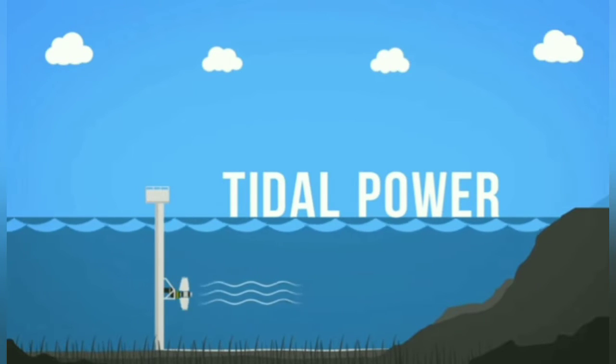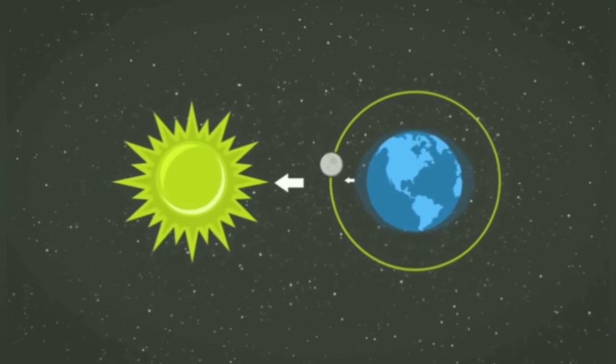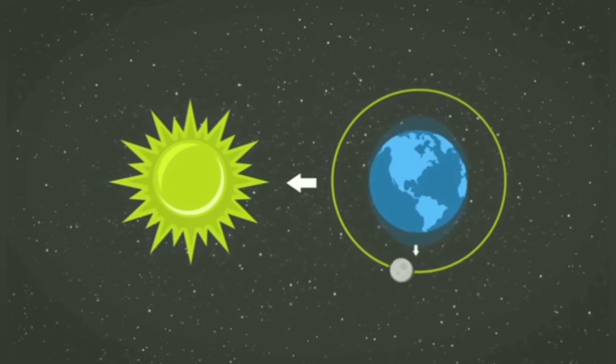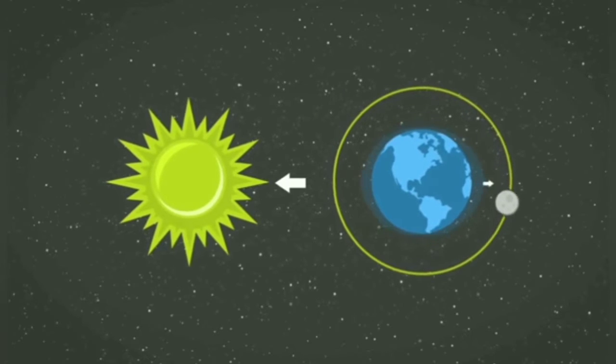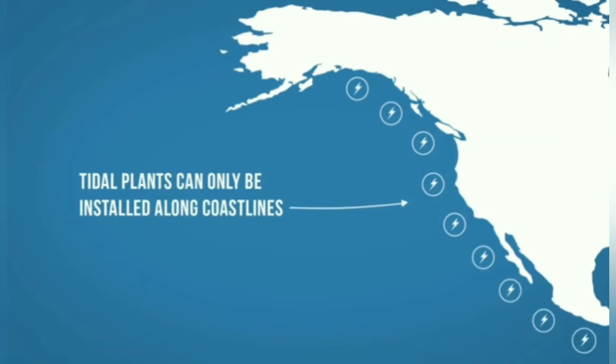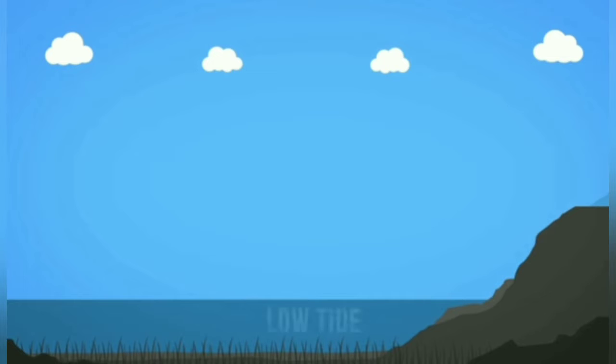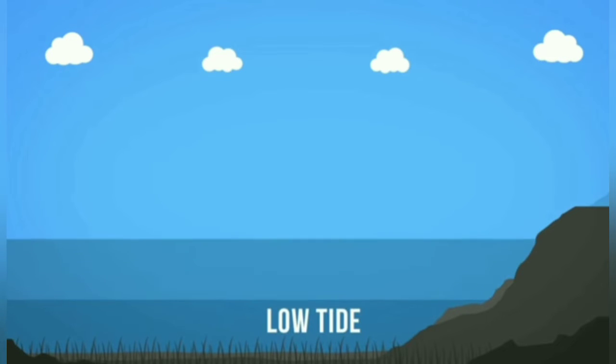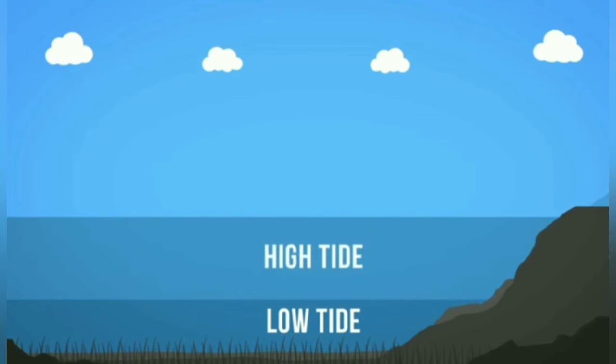Now we know how tidal energy works, right? Due to the gravitational pull between the sun and moon, there is upward and downward movement of the level of the ocean, and we can observe this only in coastal areas, and tidal energy will be more at the high tide, when the surface level of the sea is high.